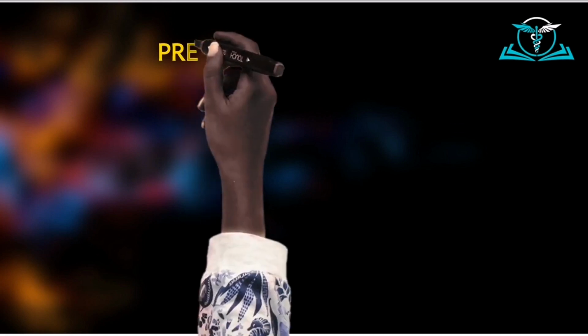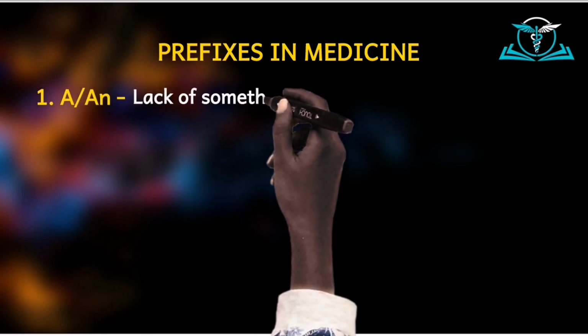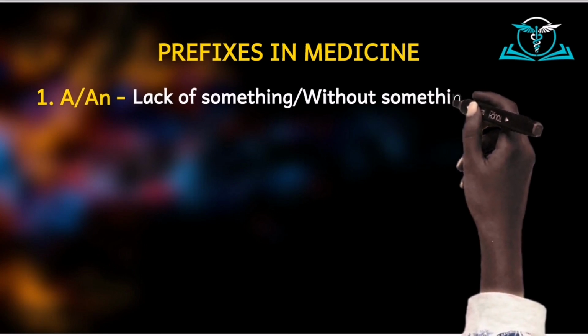And so folks, in this particular video, we are going to pay attention to some lists of prefixes and their meaning, and then relate it to some words. We can't go through all the prefixes in medicine, but we will take a look at a few. The first is a or an. The prefix a or an, which means lack of something or without something.